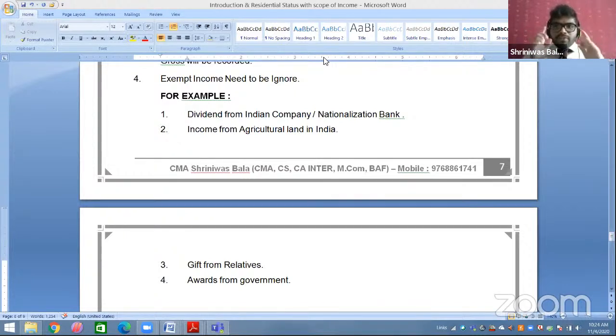Okay. So every time dividend from Indian company, nationalized bank, fully exempted. Ignore it. Then dividend from foreign company or dividend from a cooperative bank, fully taxable, you have to record it. Okay. Now next point, income from agriculture land in India.